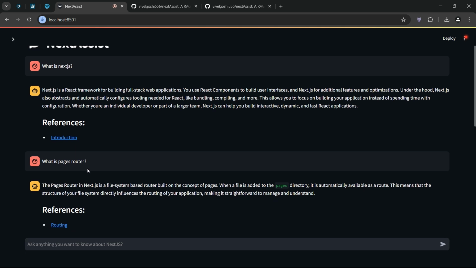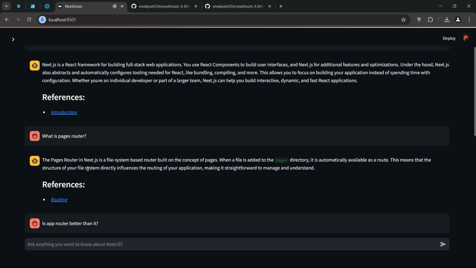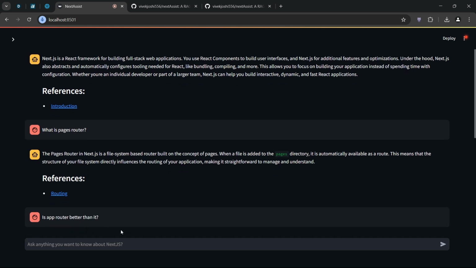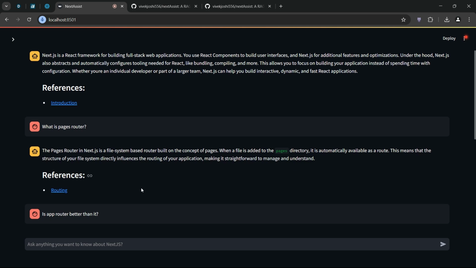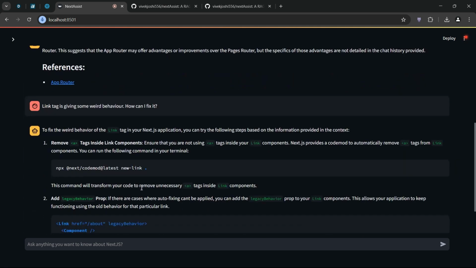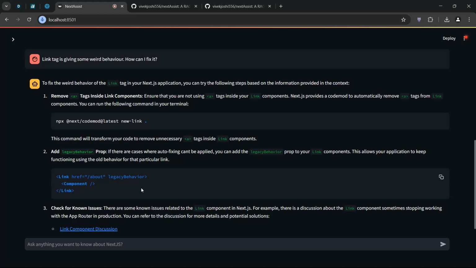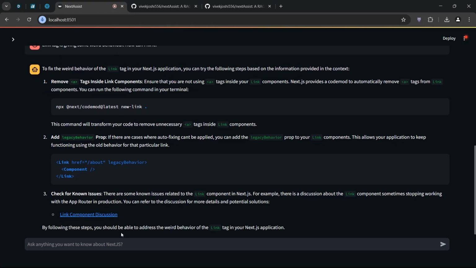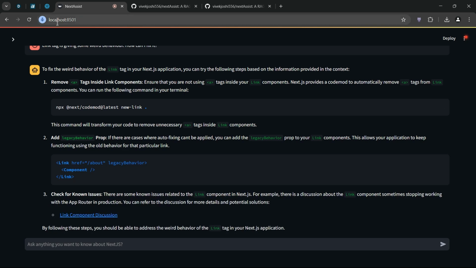Then the other feature is chat history. You ask an ambiguous question, you still get the answer because of the context in the chat. And then, as I already mentioned, multiple sources, so it is able to use all the sources, whether it be documents or the discussions and issues posts, and still able to answer correctly.